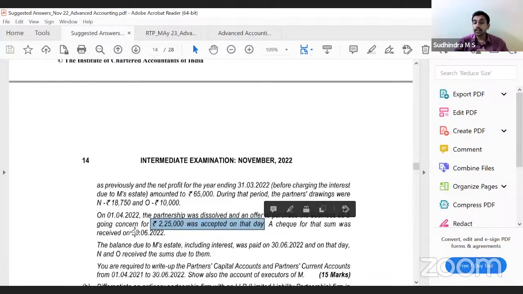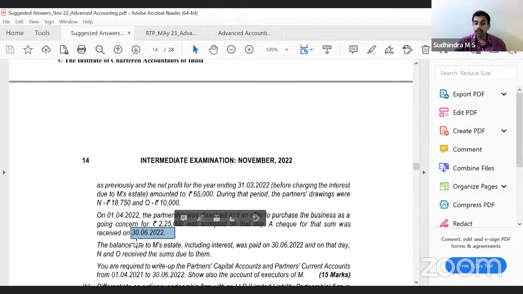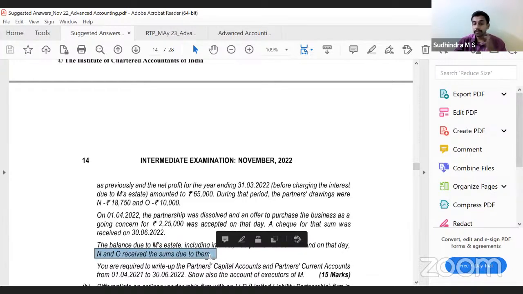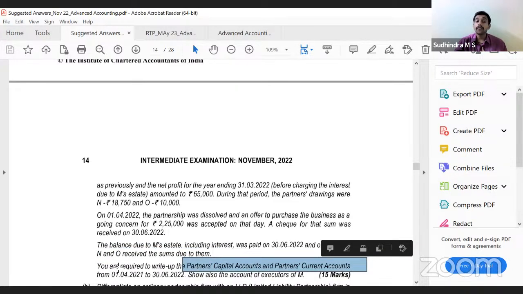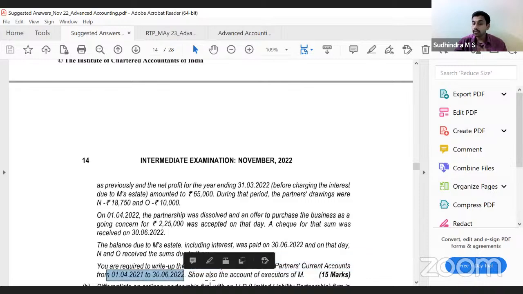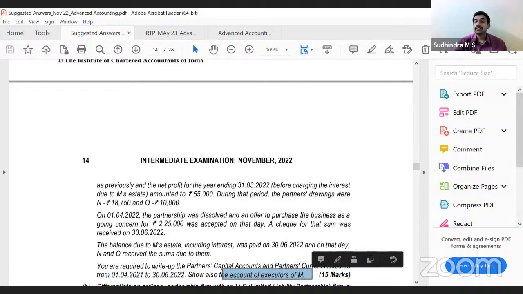The check for that sum was received on 30th of June 2022. The balance due to M's estate, including interest, was paid on 30/6/2022, and on that day, N and O received the sums due to them. What should we do? Prepare partners' capital accounts and partners' current accounts from 1/4/2021 to 30/6/2022. Also show the executors of M's account.